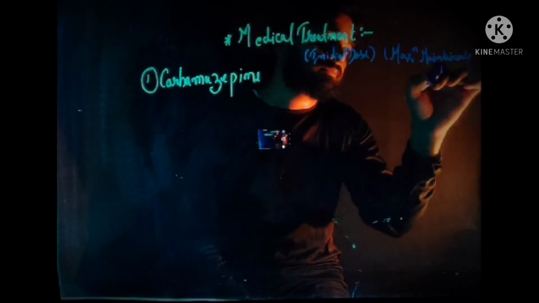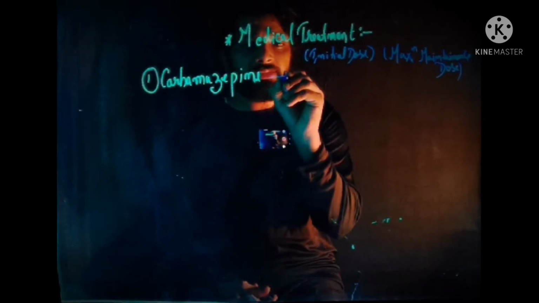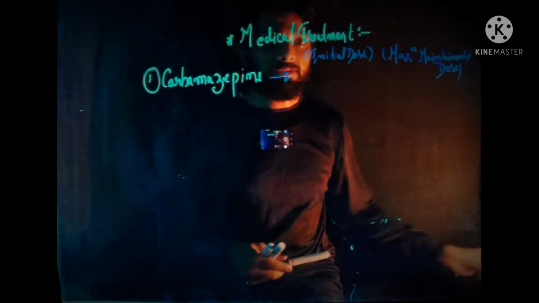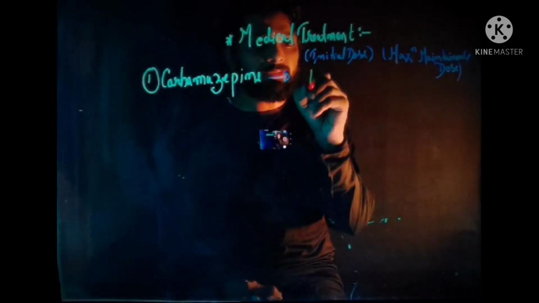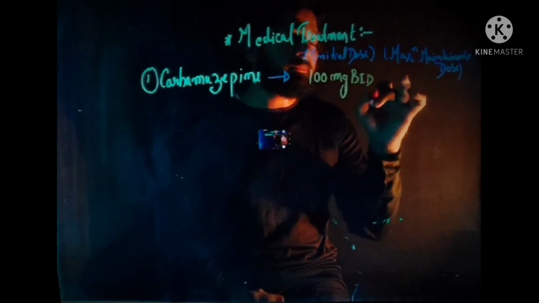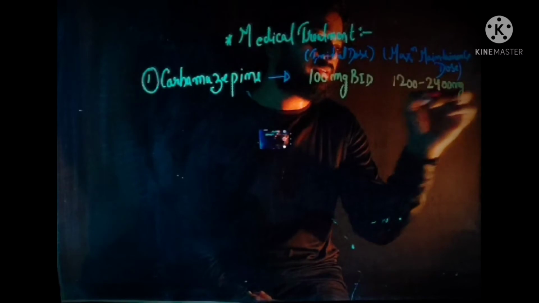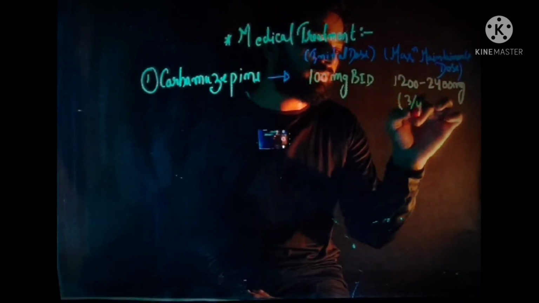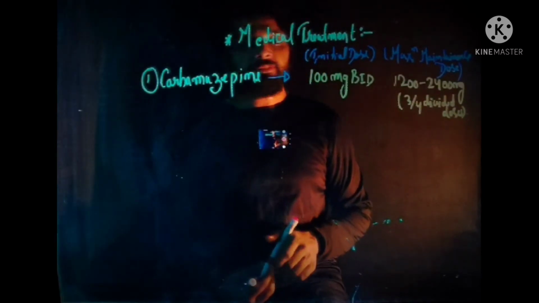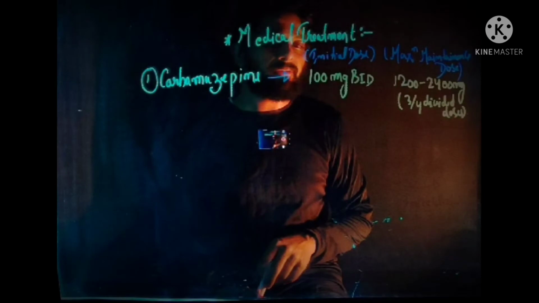The initial dose of carbamazepine is 100 milligram BID, and the maximum maintenance dose of carbamazepine is 1200 to 2400 milligram in 3 to 4 divided doses.